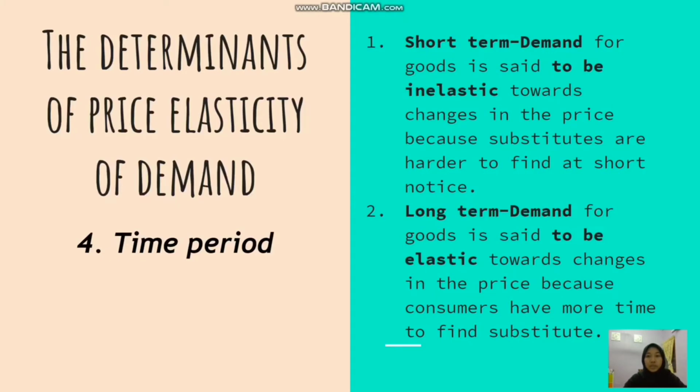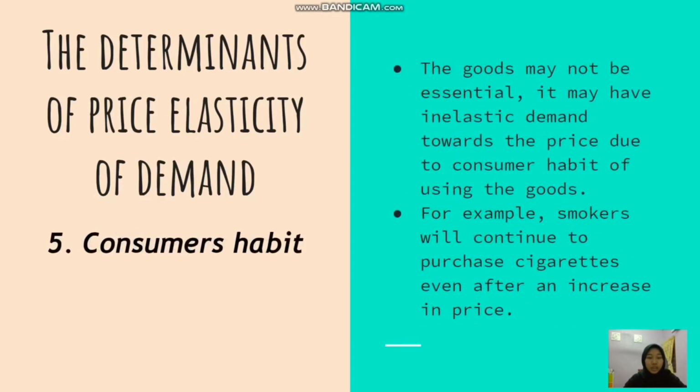Short-term demand for a good is said to be inelastic to a change in the price because substitutes are hard to find at short notice. Long-term demand for a good is said to be elastic to a change in the price because consumers have more time to find substitutes. Consumers' habit, for example, smokers will continue to purchase cigarettes even after an increase in price.